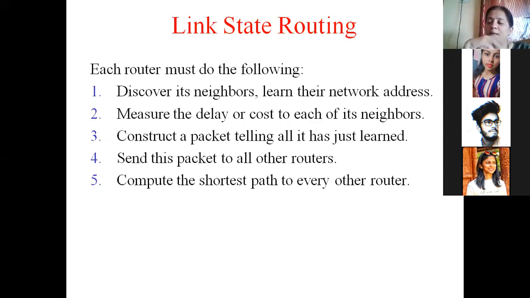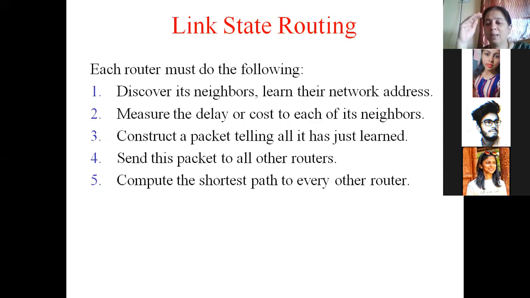Once every router gets information about all other routers in the subnet, then comes the main concept of distance vector, that is finding the shortest path. There may be many paths, but whichever is shorter is found out using the shortest path routing algorithm. Inside the router, shorter paths will be stored, and this is done every t seconds.